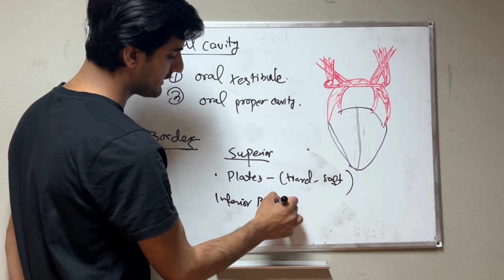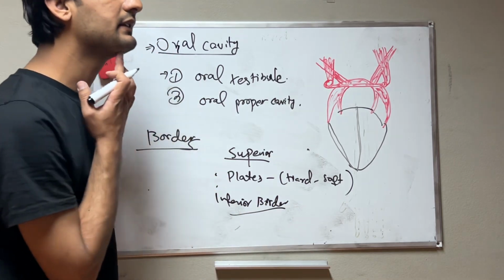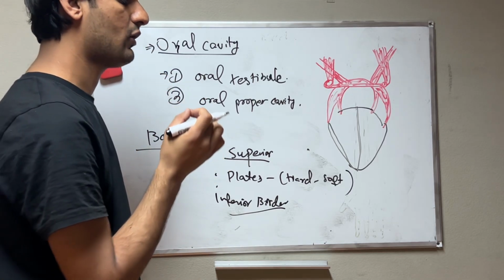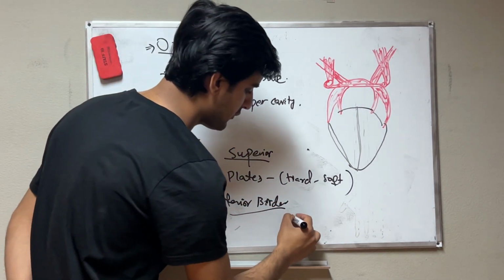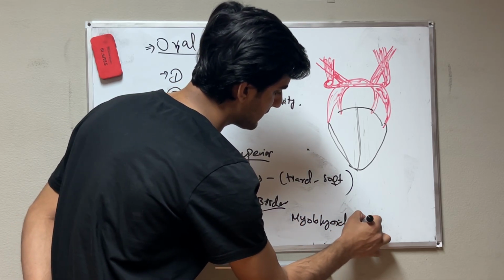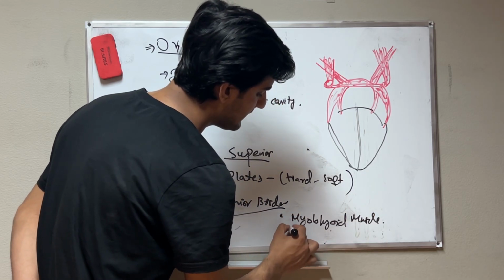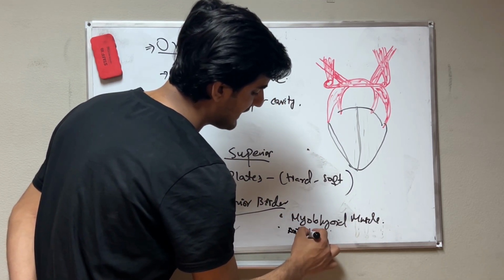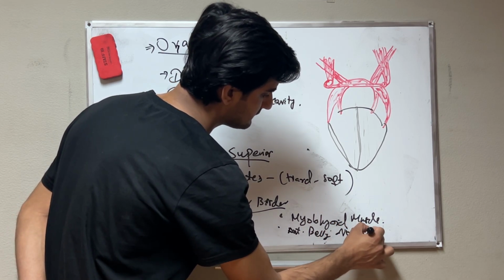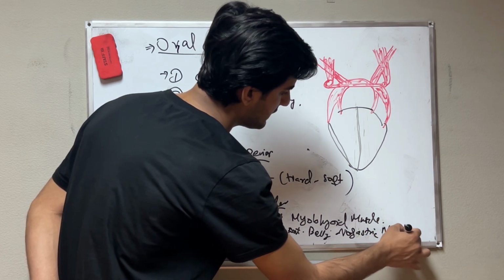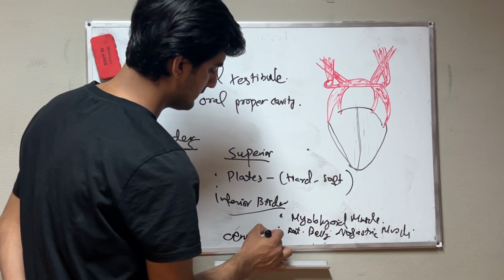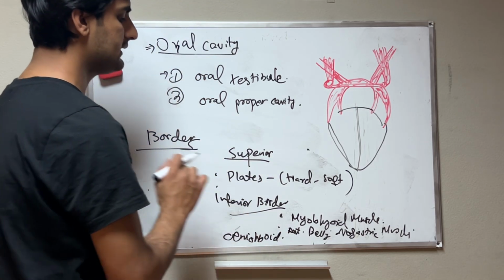Inferior border of the oral cavity, we have what? Here, this is the inferior cavity. If you talk about the inferior border of the oral cavity, we have three muscles: first, the mylohyoid muscle; second, the anterior belly of the digastric muscle; and third, the geniohyoid muscle. Okay, these are the inferior border.